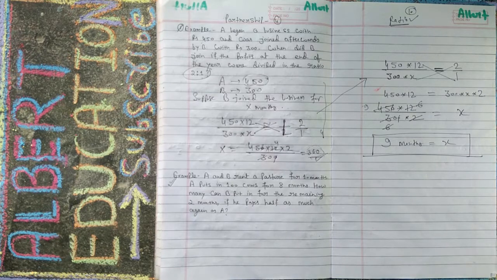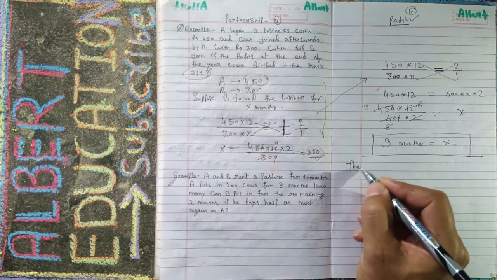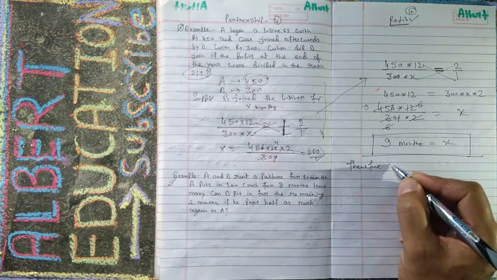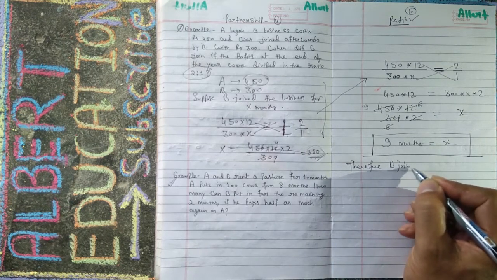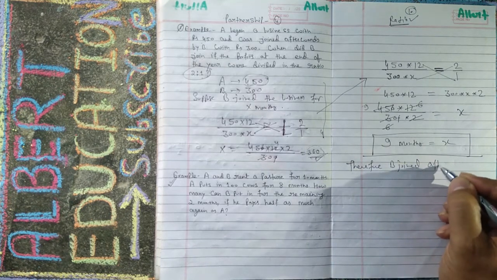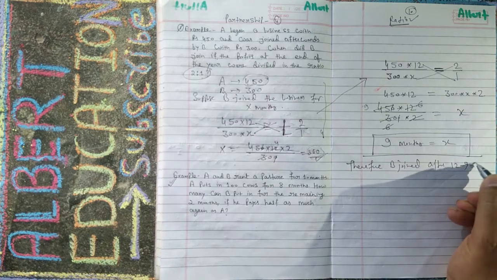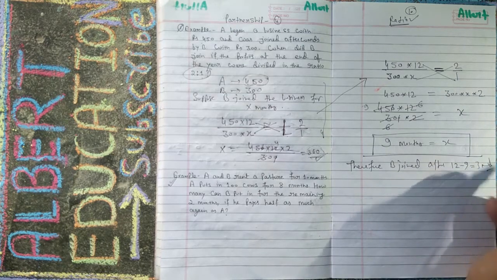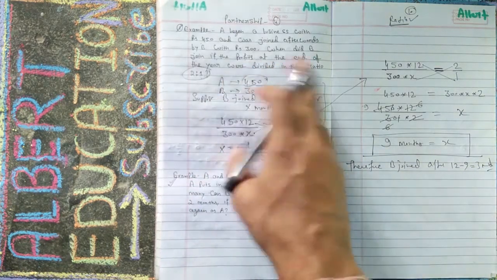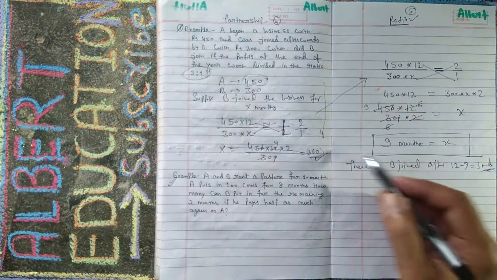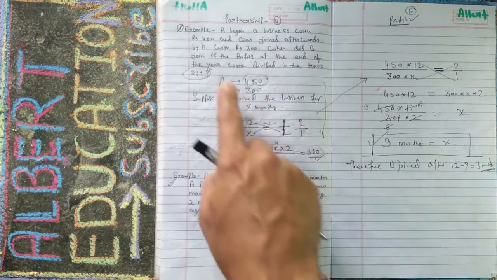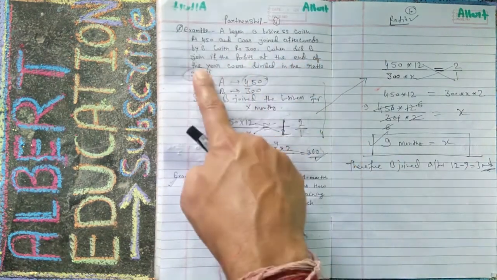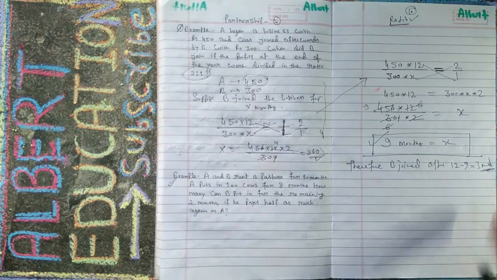So it means that therefore B joined after 12 minus 9 is equal to 3 months. He is asking when he joined. He joined after 3 months, not after 9 months. He is asking when did B join, means 12 minus 9 is equal to 3.